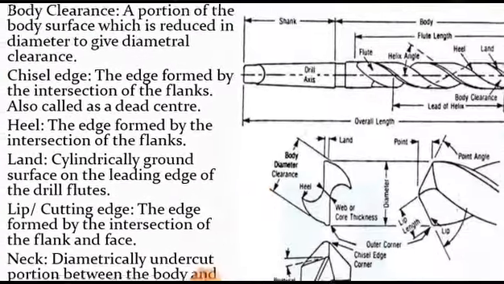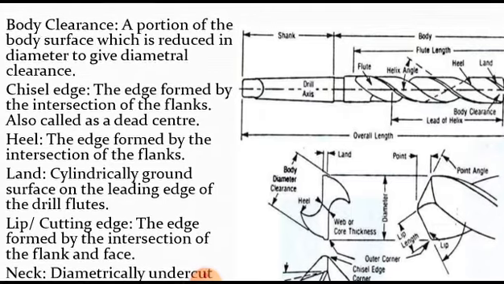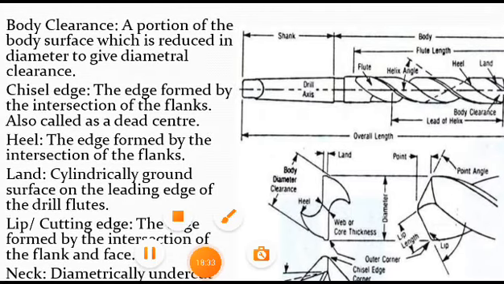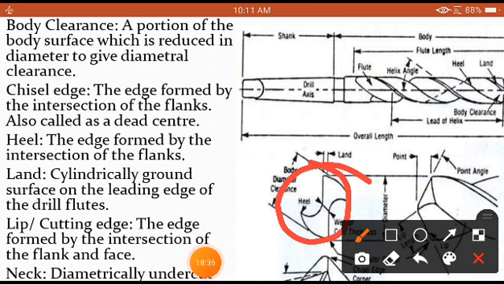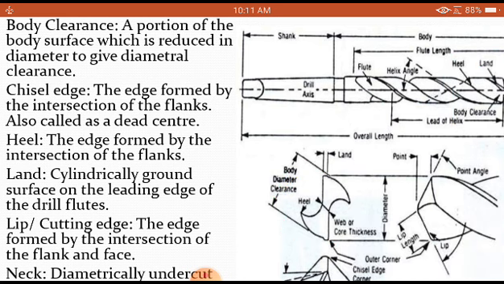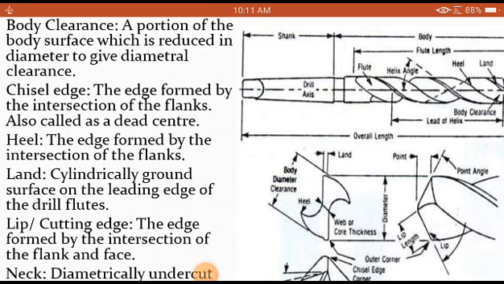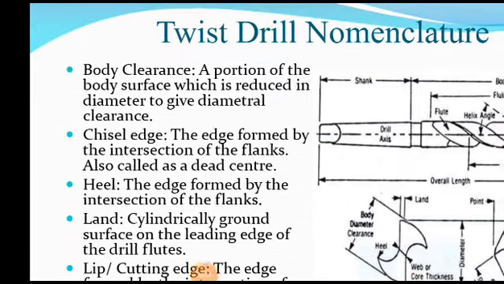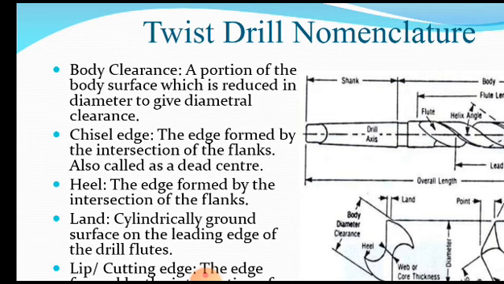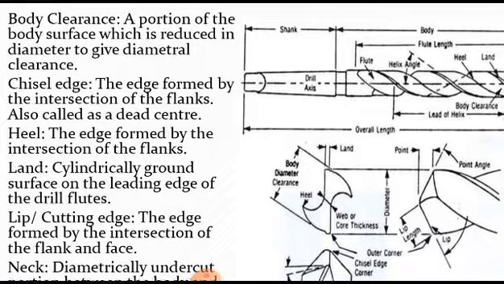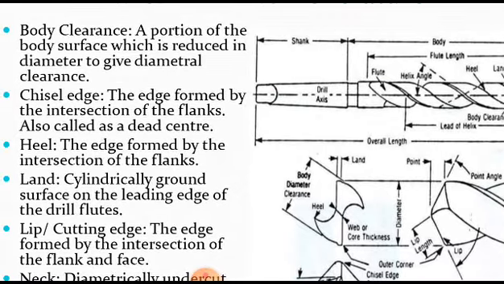We need to understand certain body diameter clearance. What is this figure that you need to understand? Suppose you are going to cut here like this, I am going to take a section as I have indicated here. Once I take a section here, I am going to get this figure. That is what we are describing here: a portion of the body surface which is reduced in diameter to give diametral clearance. Without that clearance there is no escapement of the chips.